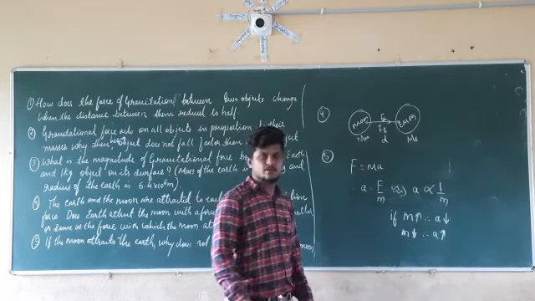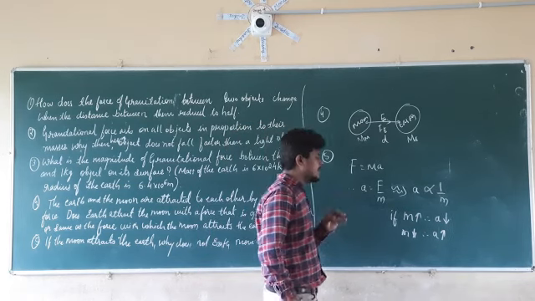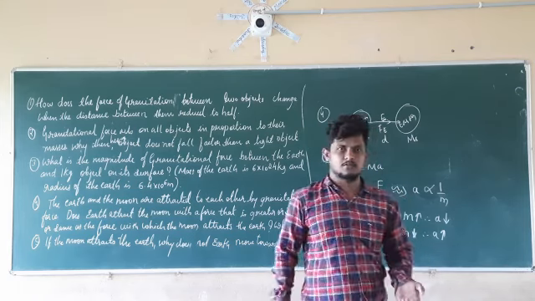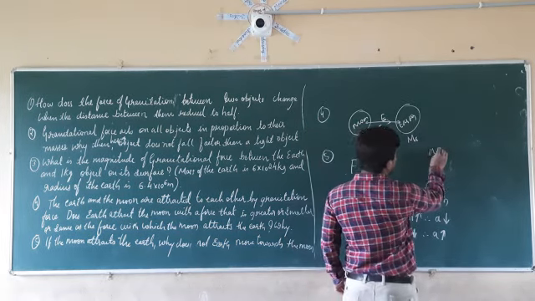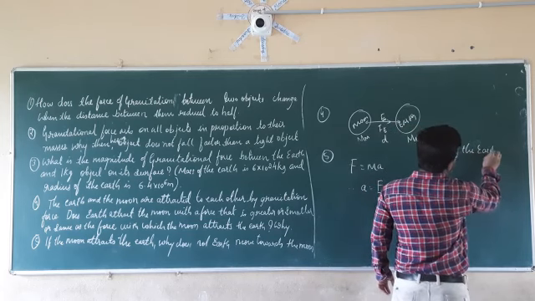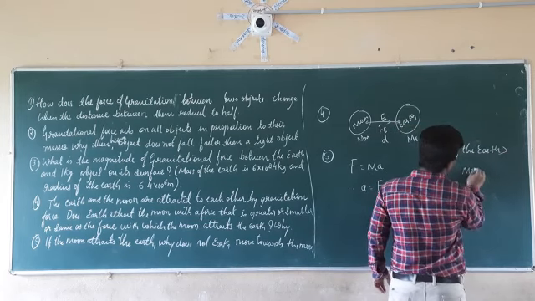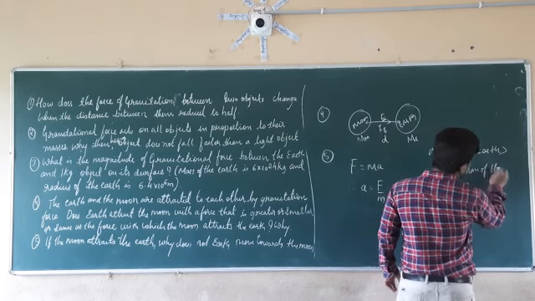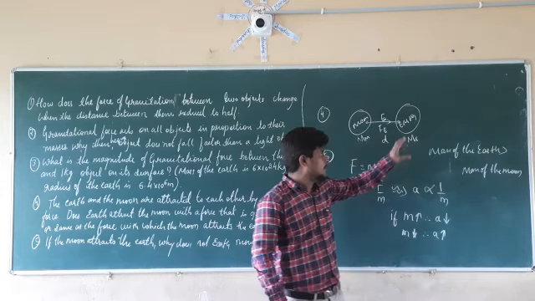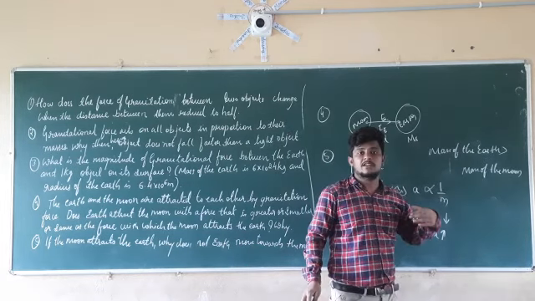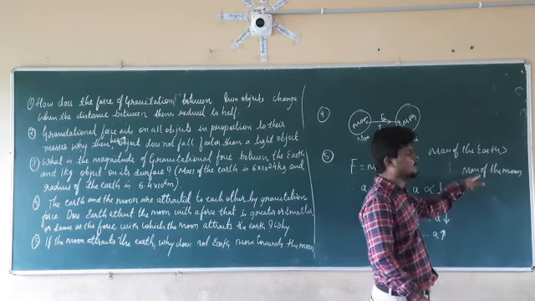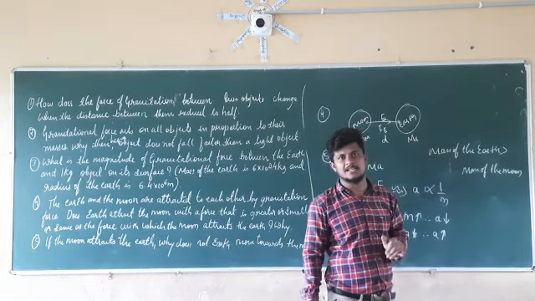We already know this by Newton's second law of motion. See here, if we compare the mass of the earth to the mass of the moon, the mass of the earth is very high, much greater than the mass of the moon. In the same manner, the mass of the moon compared to the mass of the earth is very small, and it will be negligible.